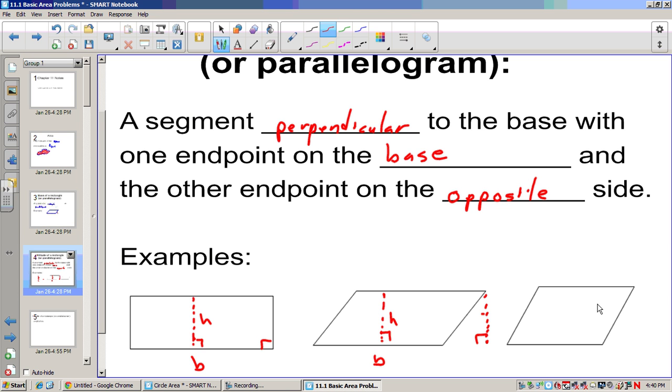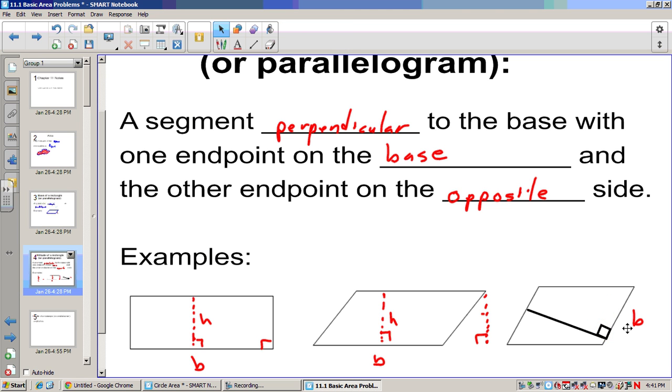The height is just the distance of the altitude. Now if I picked this as the base, this is where it gets a little complicated. It's hard for people to visualize this. 90 degrees from this side would be about right here. Now, a lot of people think that looks kind of wonky, but if I actually drew a square and put this in the corner, that'll tell me how accurate it is if it lines up.